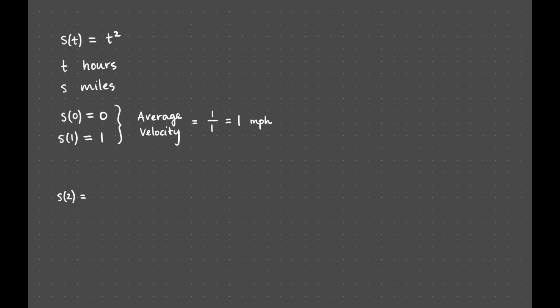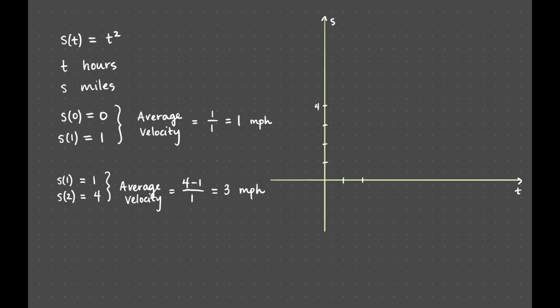But, as time progresses, the car does speed up, and by the next hour, that is, at time t equals 2, the car is at s equals 4, which means that the car has an average velocity of 3 miles per hour during this interval. But our concern is not necessarily how to compute an average velocity. We'd like to try to understand what is meant by instantaneous velocity.